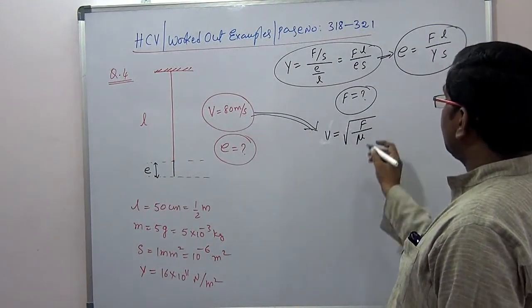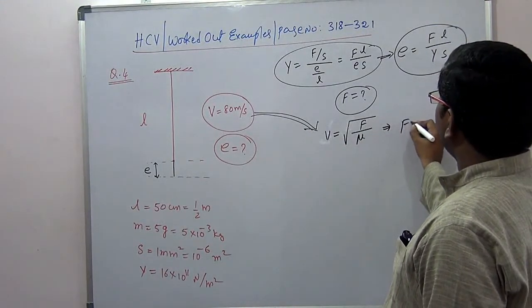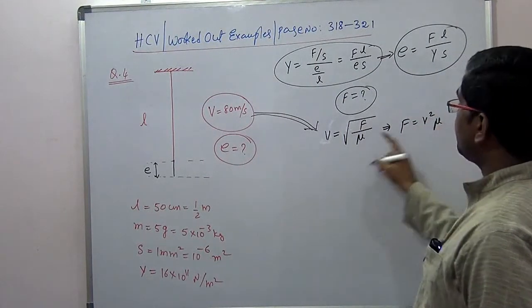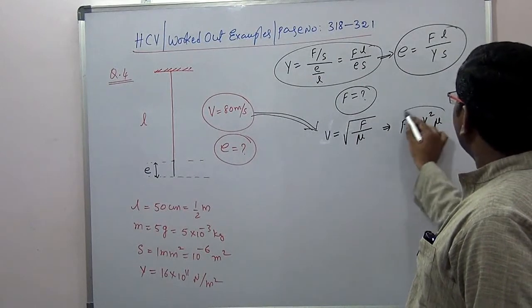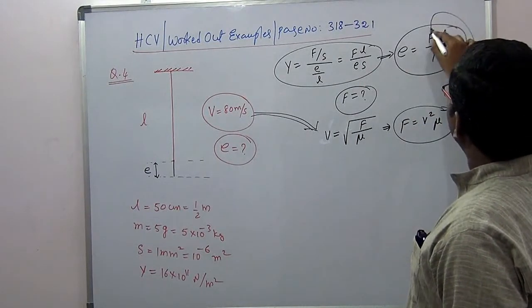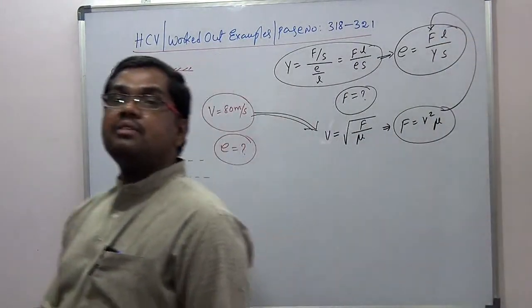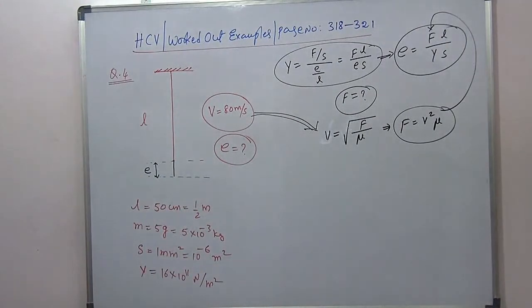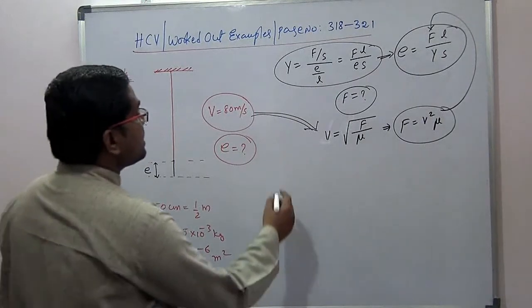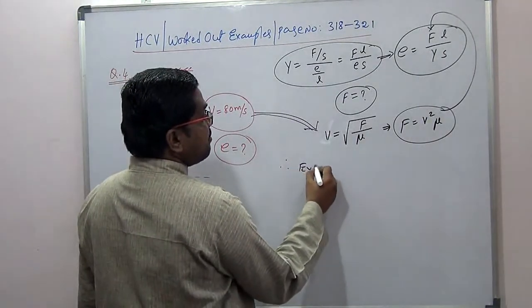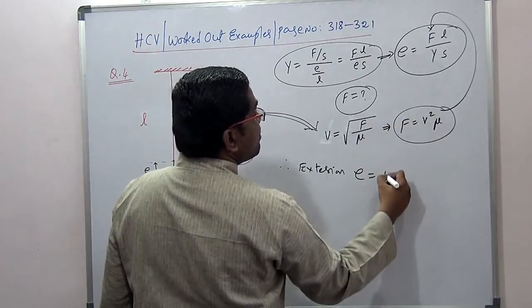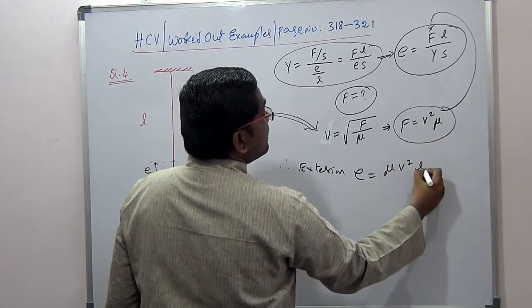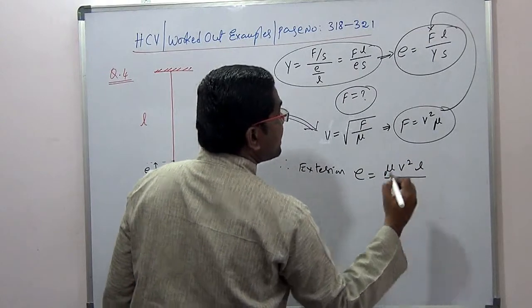So from here, F is equal to mu into V square. Let us substitute here, we get the F value. Once we get the F value, then yes, definitely I can calculate the extension. E is equal to mu into V square L divided by Young's modulus Y into S.